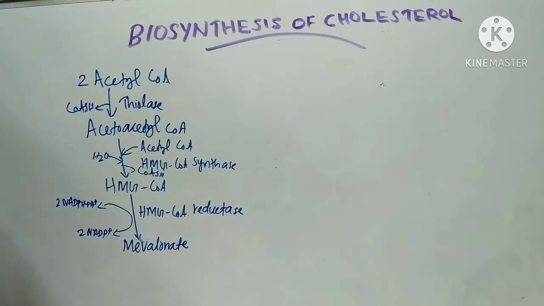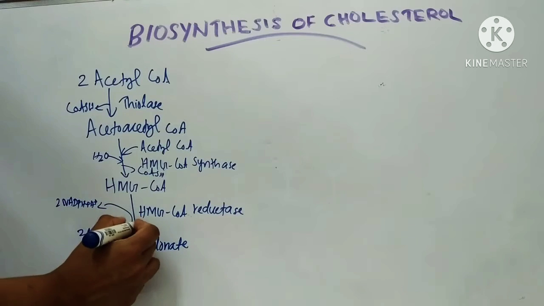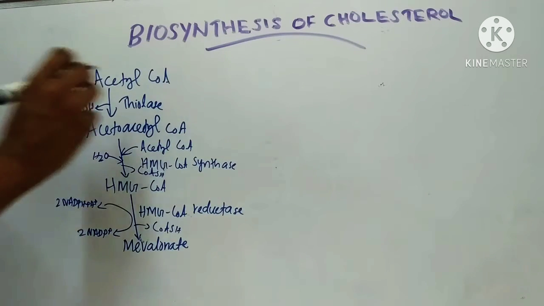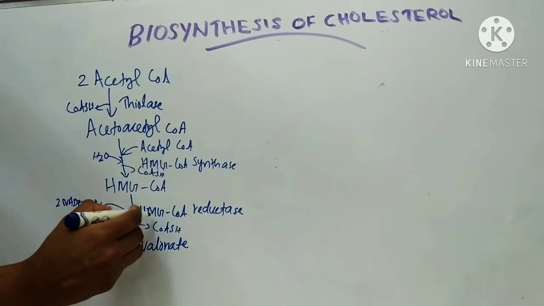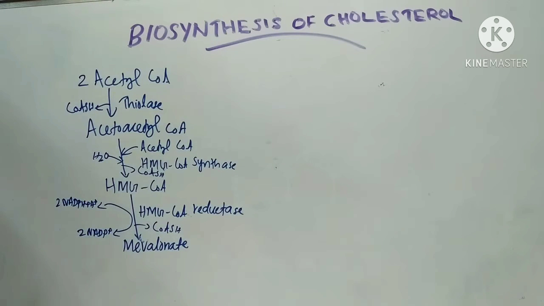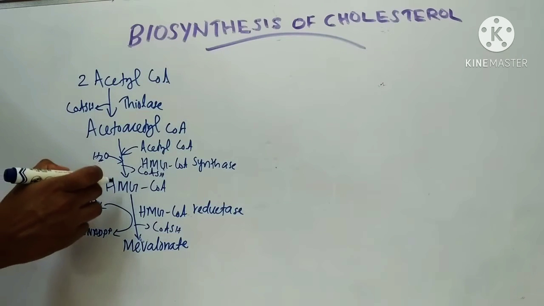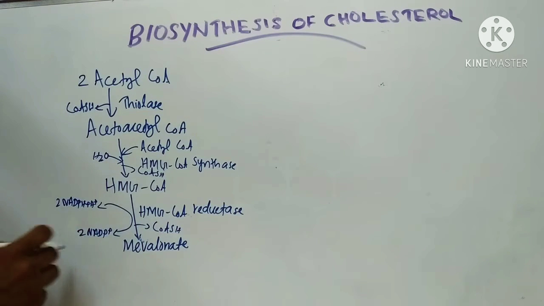Here also CoA-SH is released. This is the rate limiting step in the biosynthesis of cholesterol, and HMG-CoA reductase is the rate limiting enzyme.